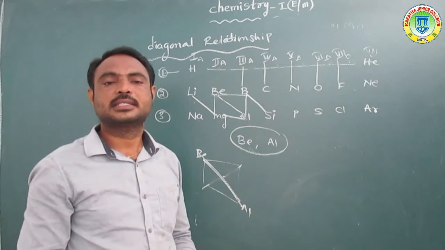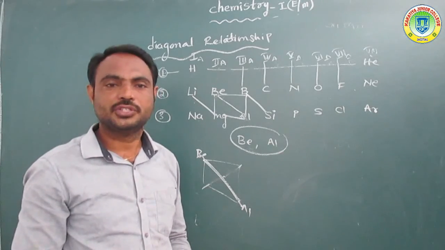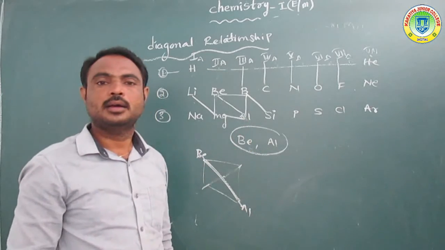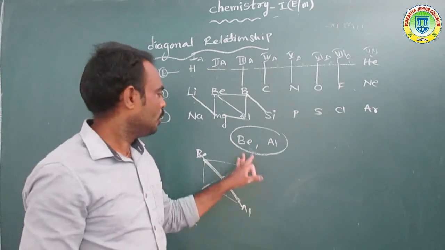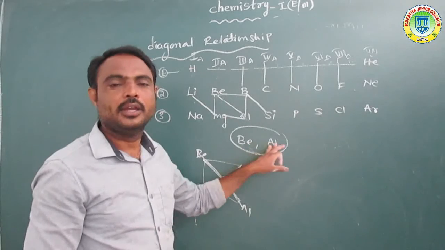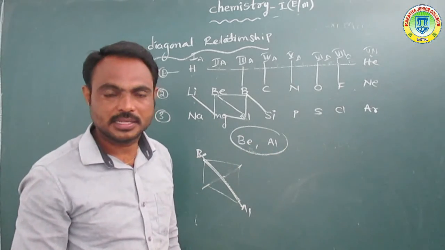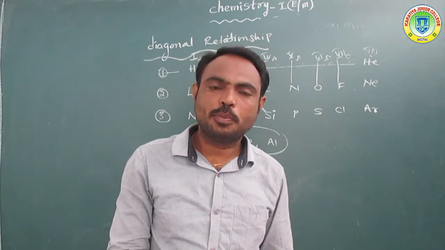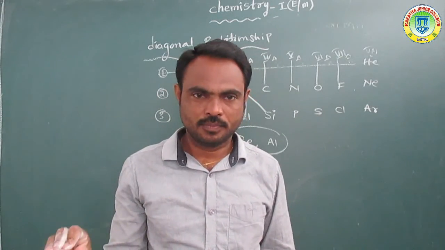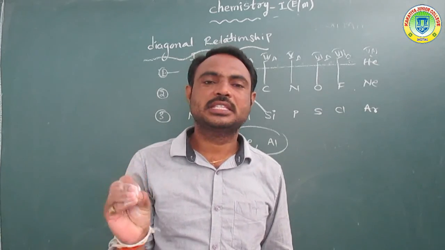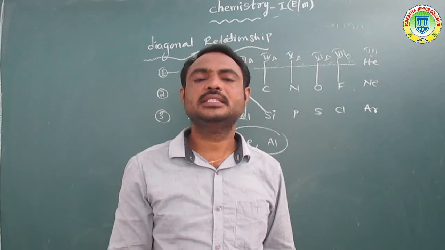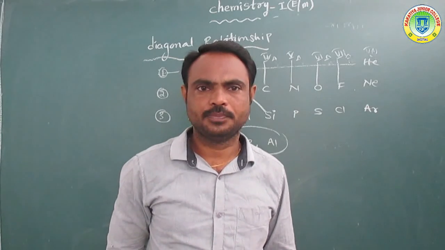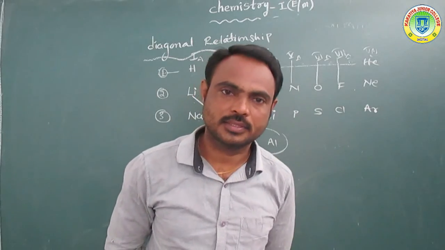That phenomenon is called diagonal relationship. So beryllium and aluminium contain nearly equal or similar properties. So which properties are similar? We will discuss that in a further class. Okay, that is diagonal relationship. Okay, done.